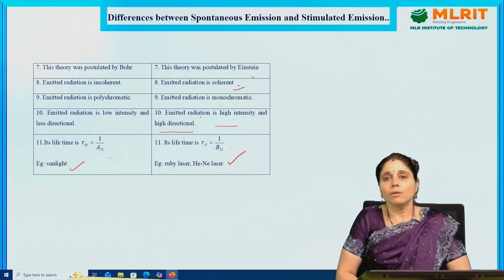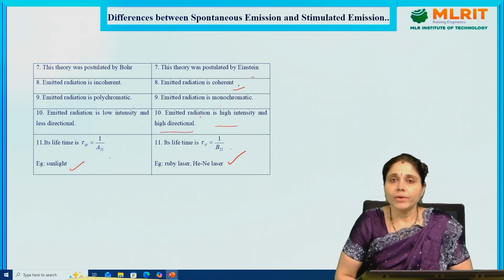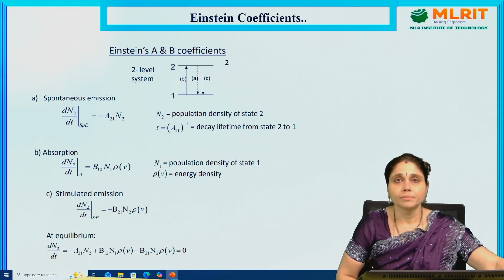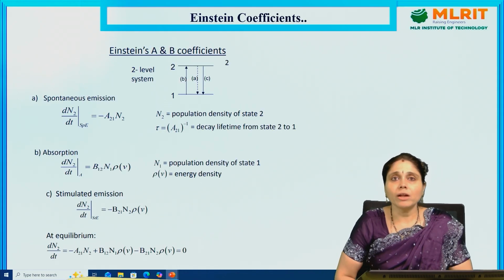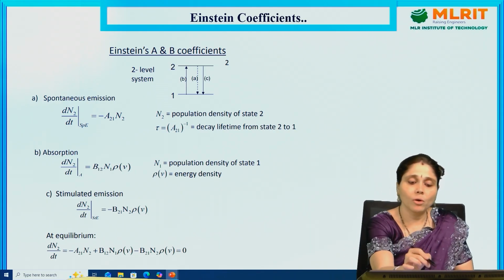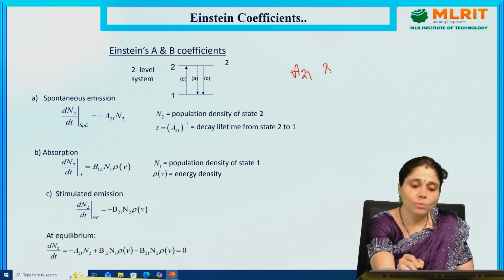So by this we can understand that only through stimulated emission of radiation can we get laser light, not through spontaneous emission. Spontaneous emission occurs in every atom, everywhere, and sunlight is the best example of spontaneous emission of radiation. Now, Einstein coefficients. What are Einstein coefficients? The A and B coefficients. In the previous slide we learned about A21, B21 and so on.